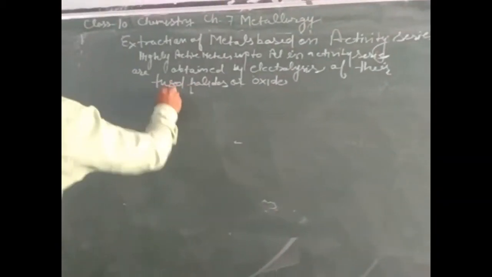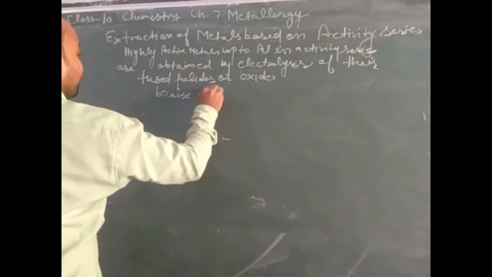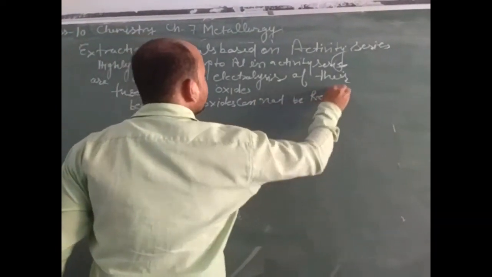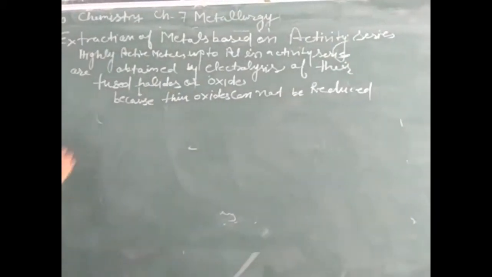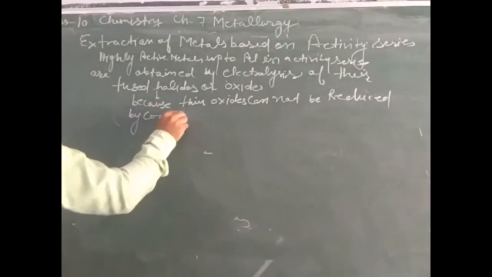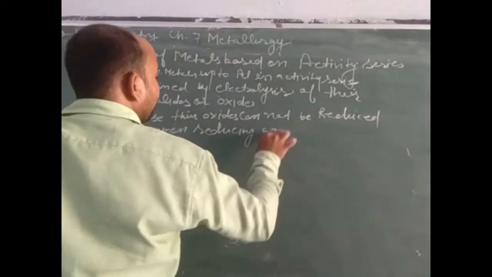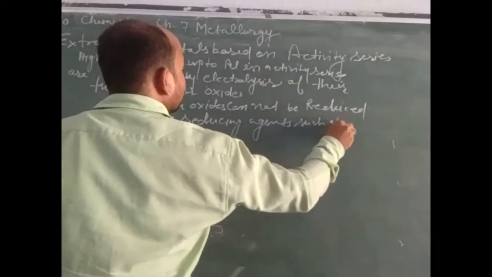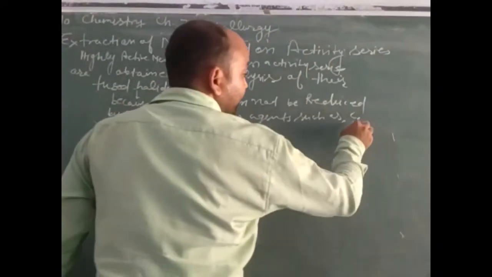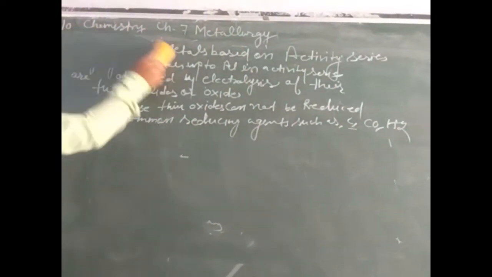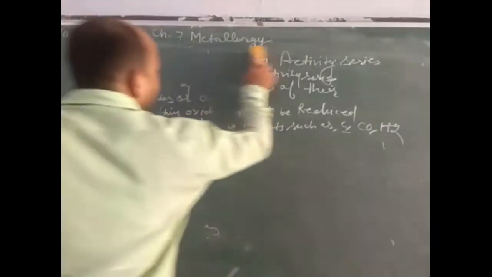Why? The reason is that their oxides cannot be reduced by common reducing agents such as carbon, carbon monoxide and hydrogen, which cannot displace them. Now, under the subheading of extraction of metals, we will discuss the reduction of metallic oxides.